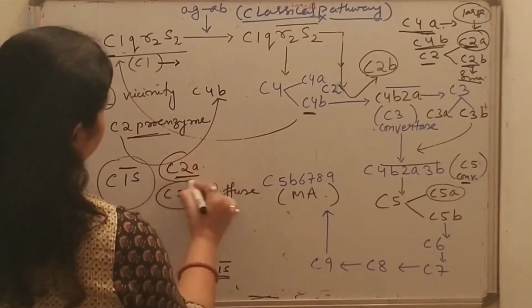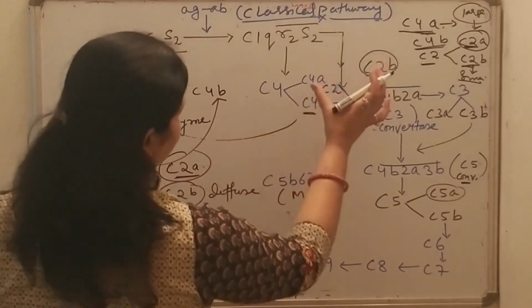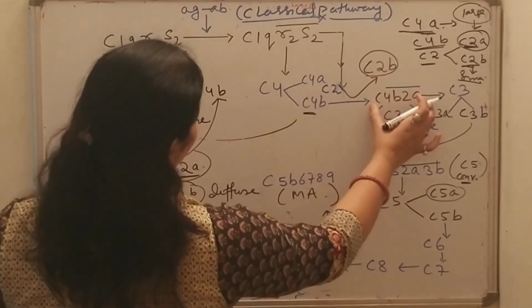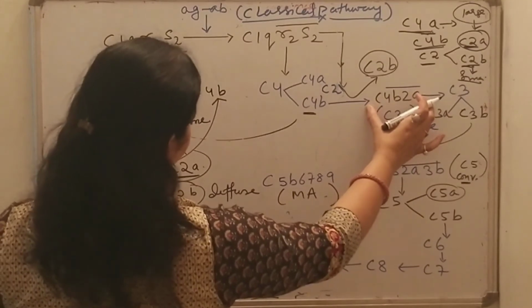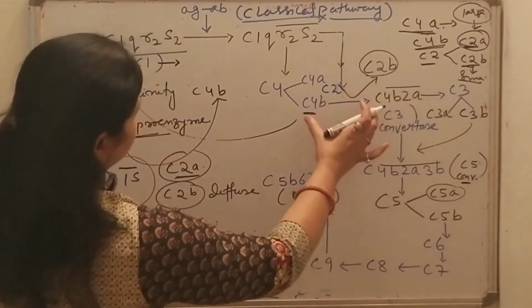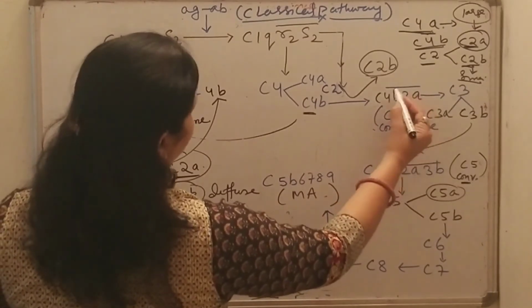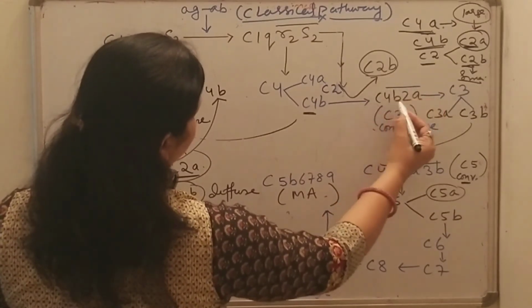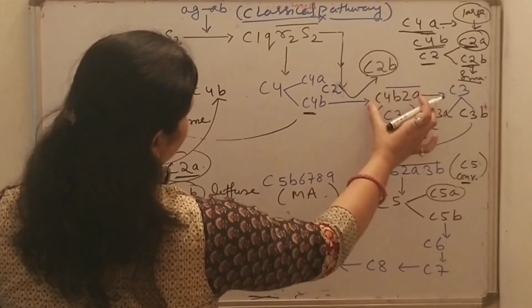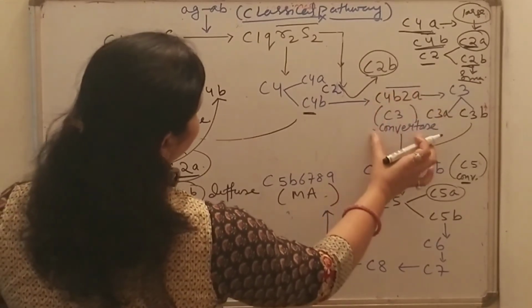So C2a is the larger fragment that remains, and finally the resulting molecule will be C4b2a, with a bar over it. So C4b2a is known as C3 convertase.